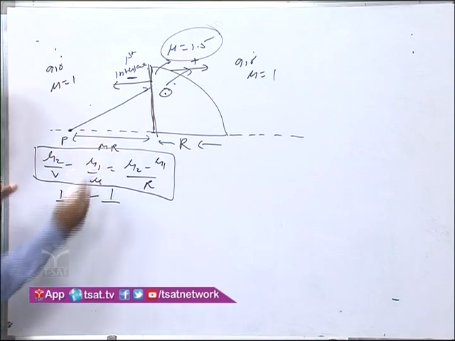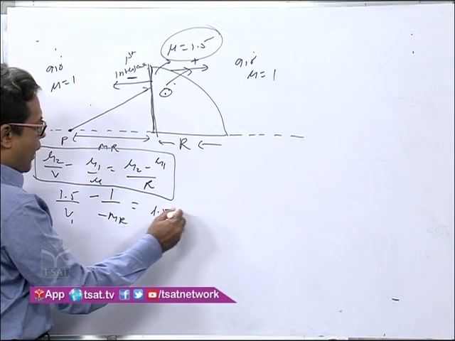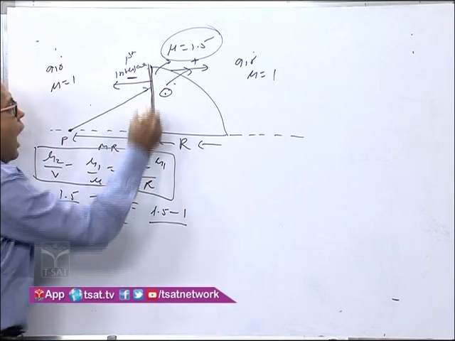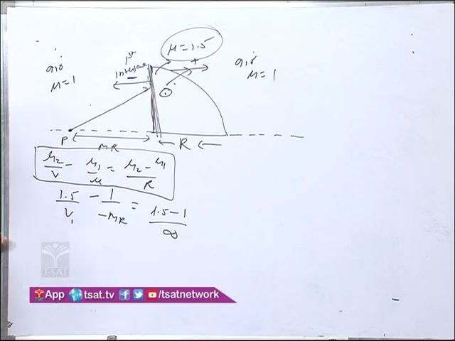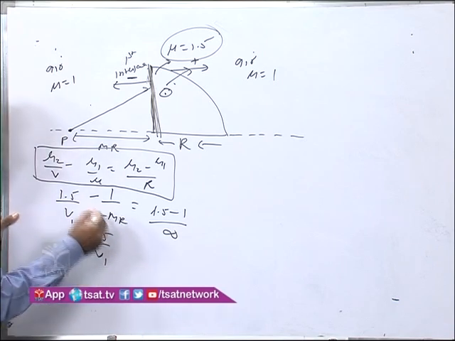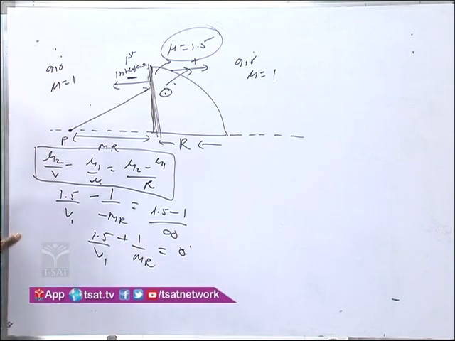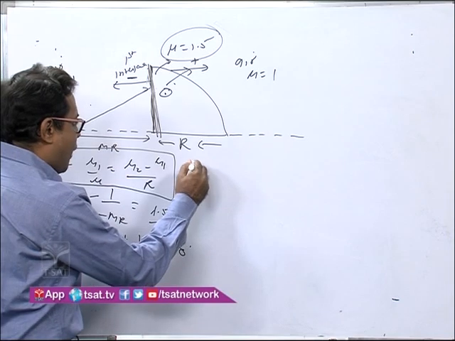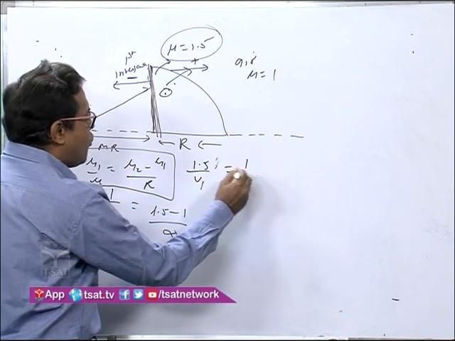This equals mu2 minus mu1 upon R, and R for this plane surface will be infinity. So from here you get 1.5 by v1 plus 1 by mR equals 0, or 1.5 by v1 equals minus 1 by mR,